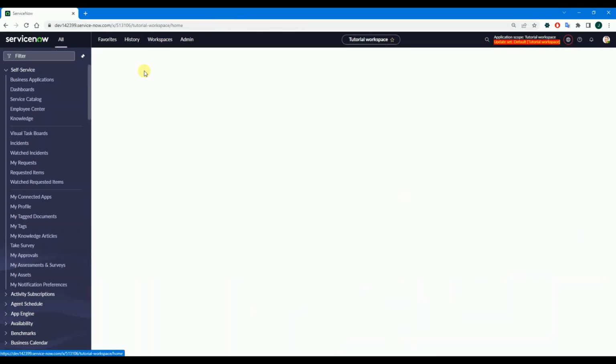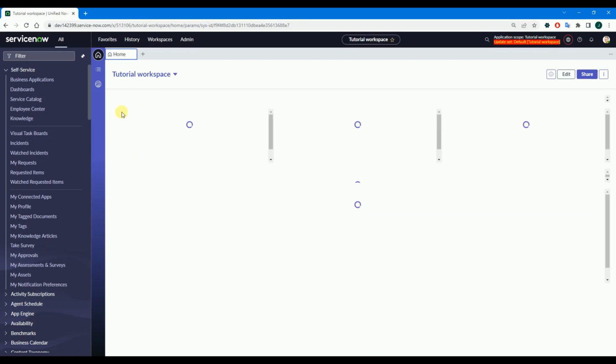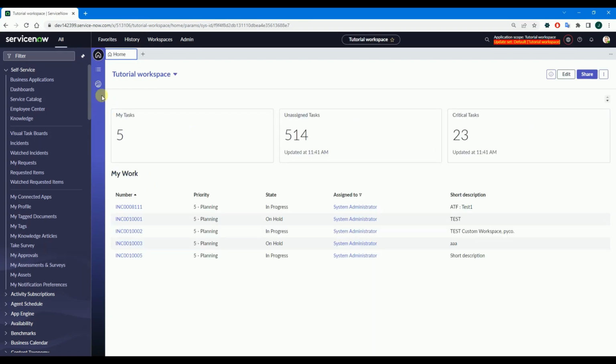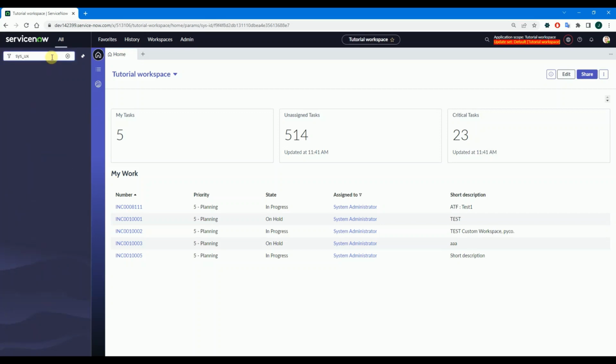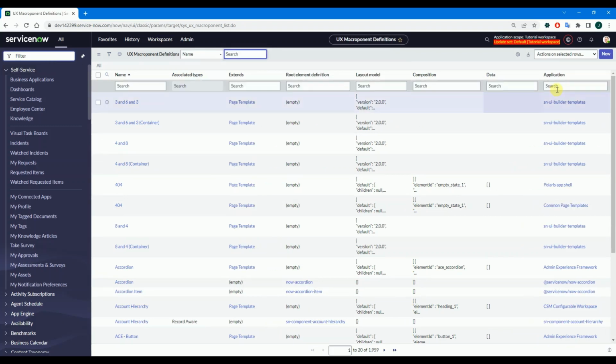When you open your workspace, you could see that the inbox is still not there. We need to configure one more thing. Go to SysUX macroponent and find records for your application.